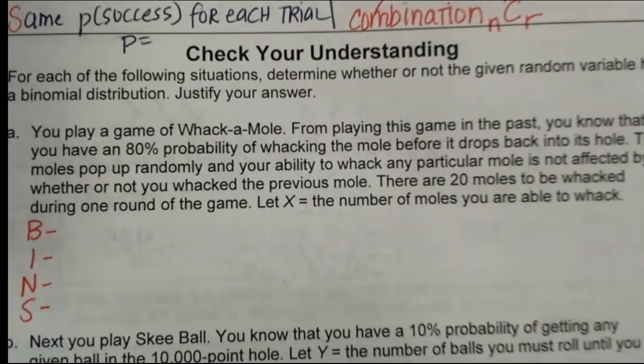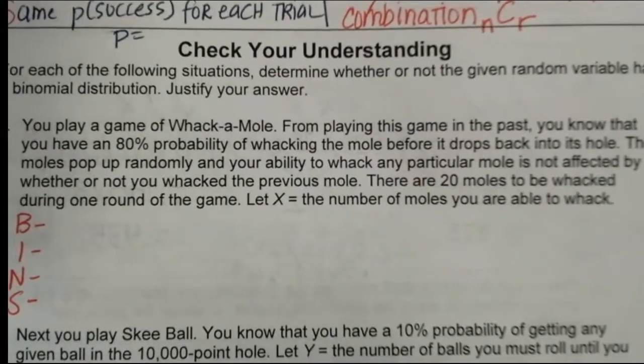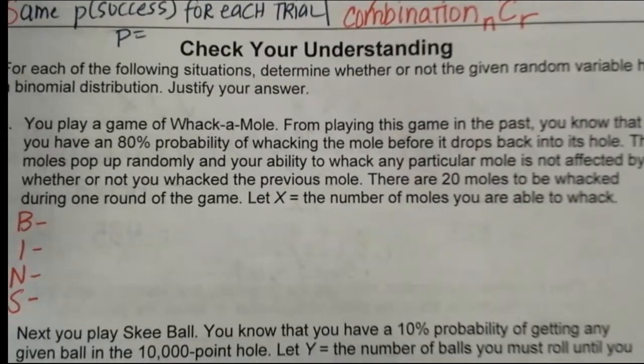So the scenario we have here is we're playing whack-a-mole. We know from playing in the past that we have an 80% probability of whacking the mole because we're awesome that way. The moles pop up randomly, and our ability to whack any particular mole is not affected by whether or not we've whacked the previous mole. That's saying independence right there. There are 20 moles to be whacked during 1 round of the game, and let X equal the number of moles you're able to whack.